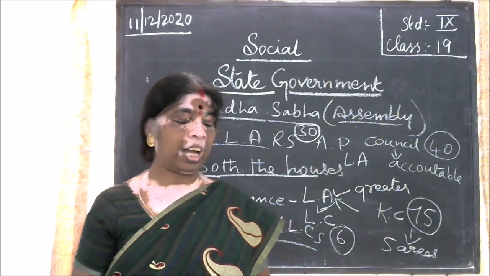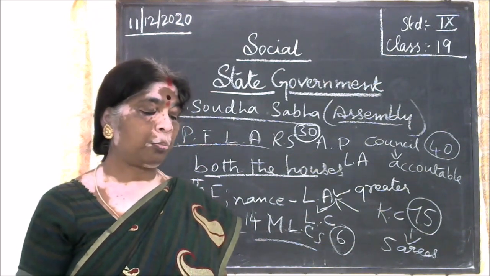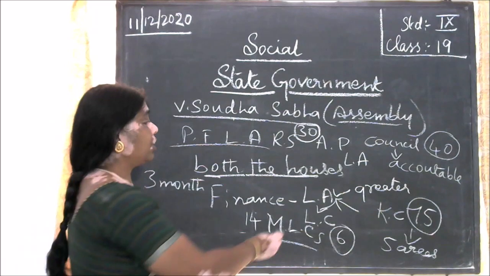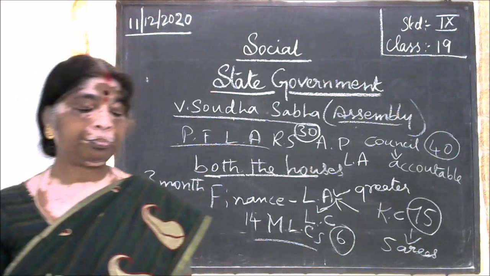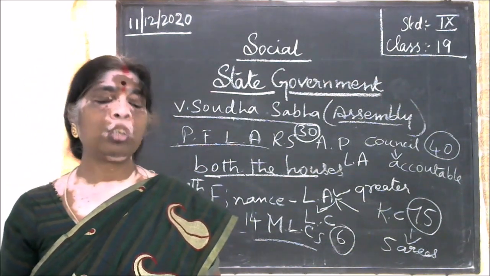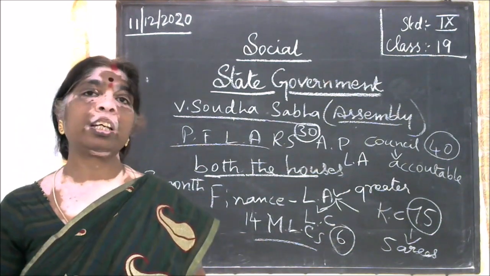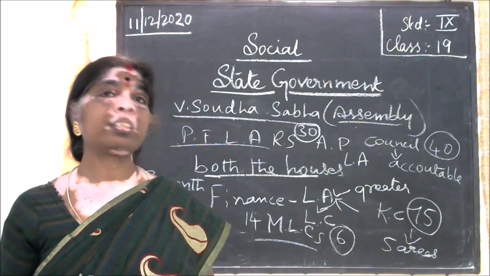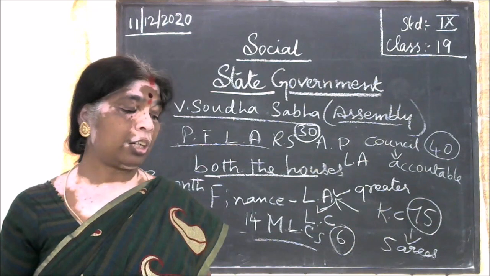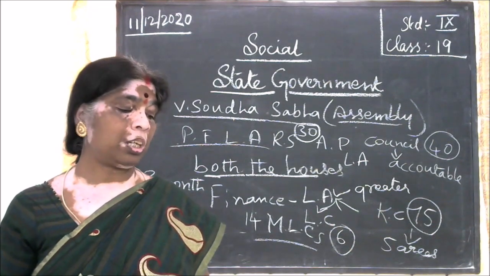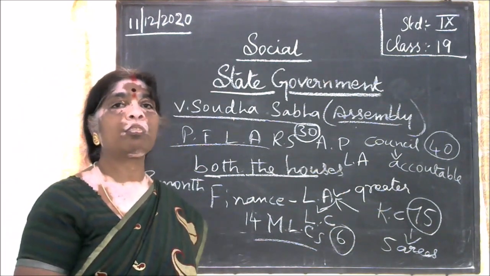And what are the financial powers over here? Here also the legislative assembly has greater power compared to the legislative council, which can only withhold a finance bill for 14 days, but it cannot reject it. If it does not return the bill within 14 days, then after the 15 days it is understood that both the houses have approved it, and it is sent to the government for approval.